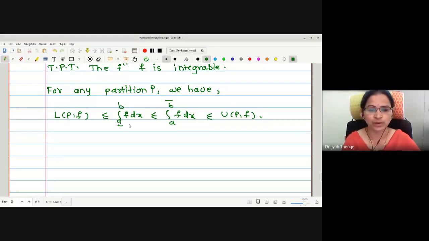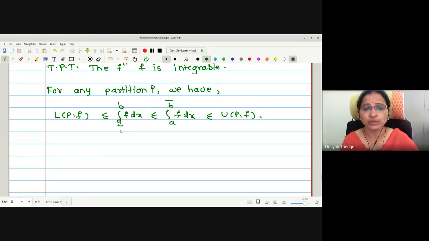Lower sum is less than or equal to lower integral because this lower integral is the supremum of lower sums. Lower integral is less than or equal to upper integral, already proved. And this upper integral is the infimum of upper sums. Therefore, an arbitrary upper sum is greater than or equal to the upper integral, and an arbitrary lower sum is less than or equal to the lower integral.